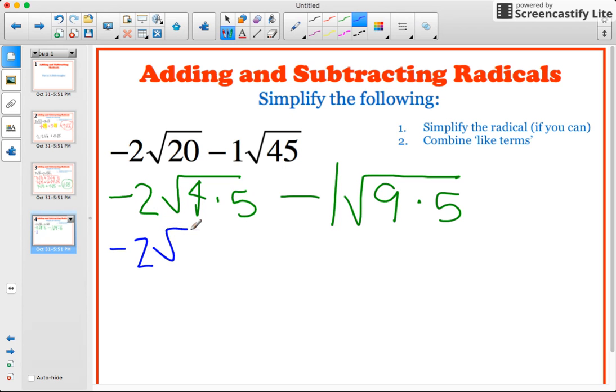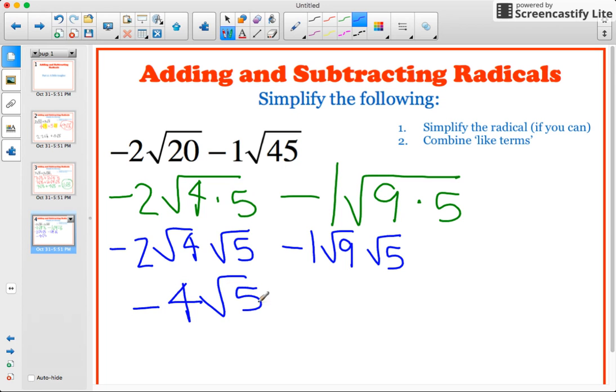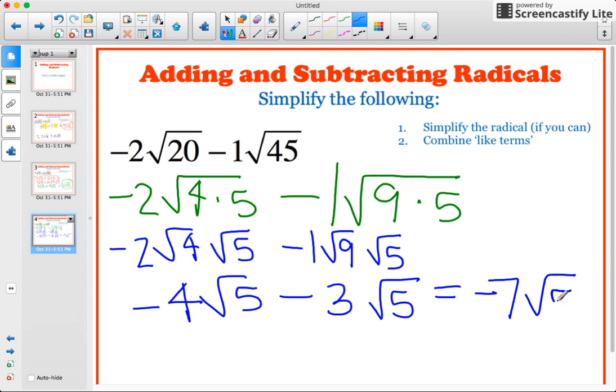So this becomes -2 square root of 4 times the square root of 5 minus 1 times the square root of 9 times the square root of 5. -2 times the square root of 4, which is 2, is going to give me -4 square roots of 5, minus -1 times this square root of 9 here. It's going to give me -3 square roots of 5. So my final answer here is going to be, I'll combine my like terms, -4 minus 3, -7 square roots of 5 will be my final answer.